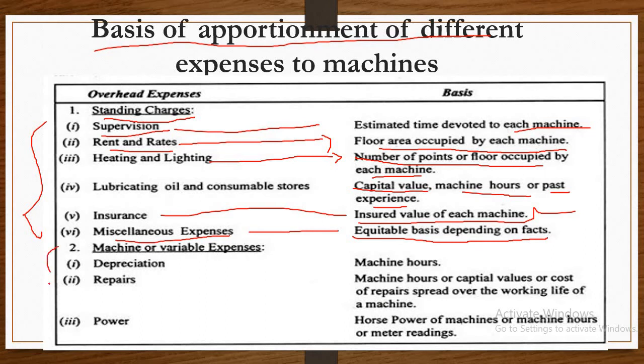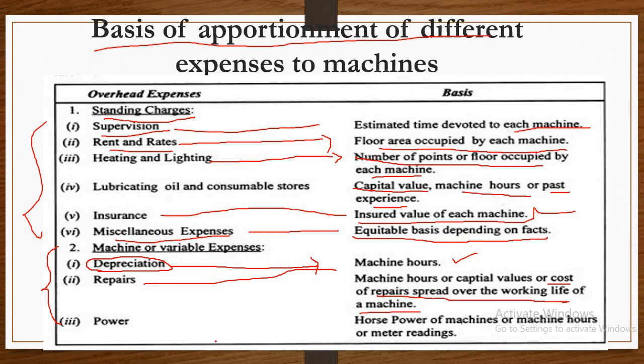Another very important one is the variable or running charges. Depreciation is considered a variable charge, so you should calculate the depreciation, which is based on machine hours. Repairs and maintenance are based on machine hours or capital values, or the cost of repairs spread over the working life of the machine.